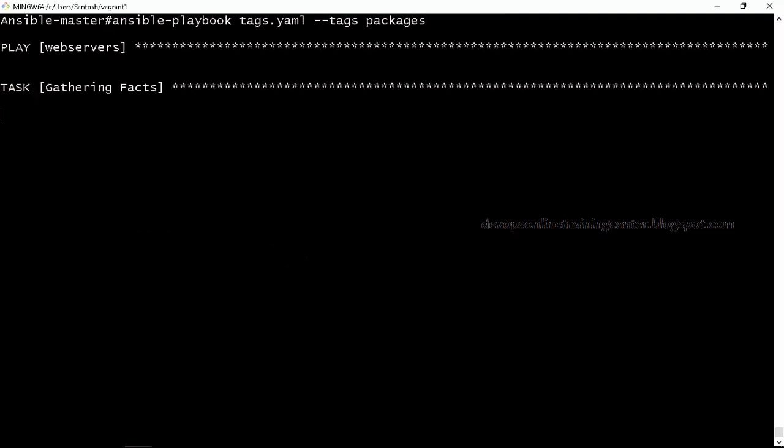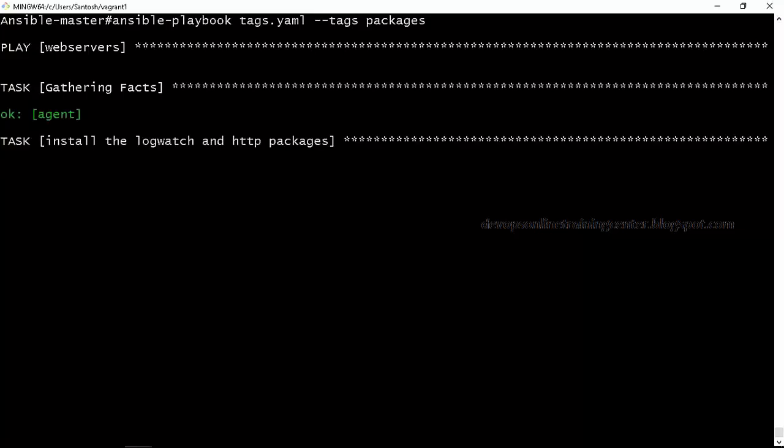So only the first part will be executed, which is installing the packages. In installing the packages, we have with_items, which is installing the packages one by one. So it gathered the facts, then it is trying to install the package.